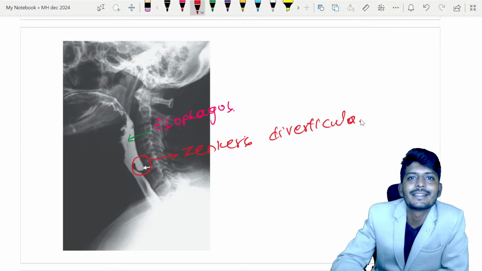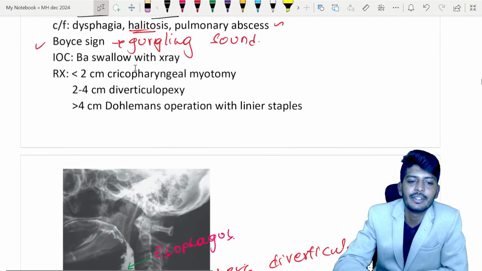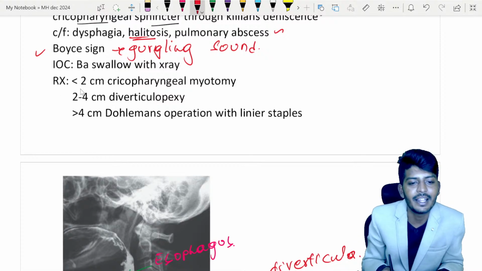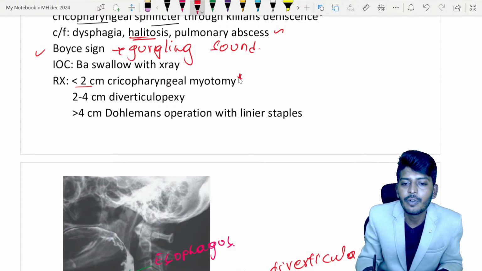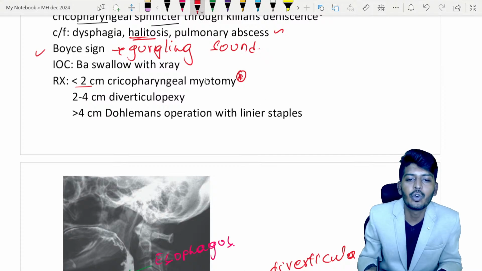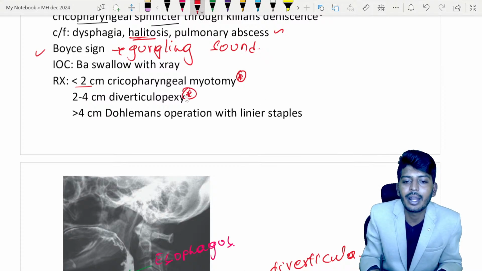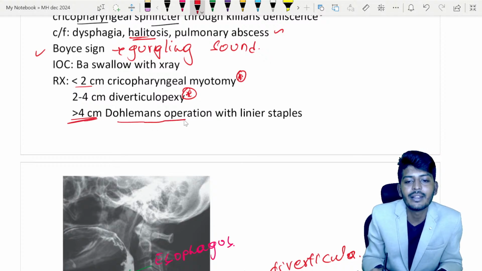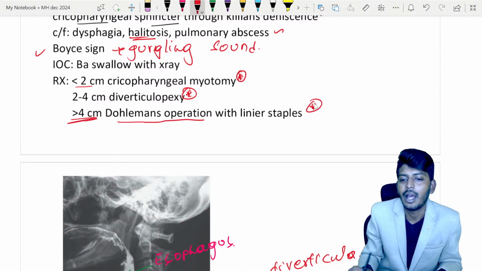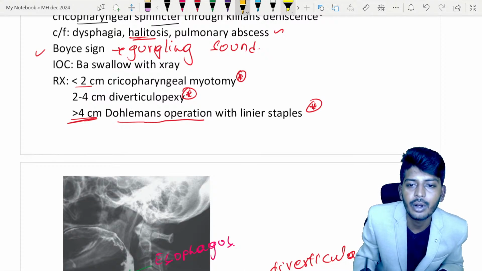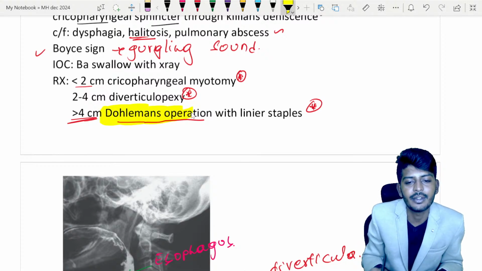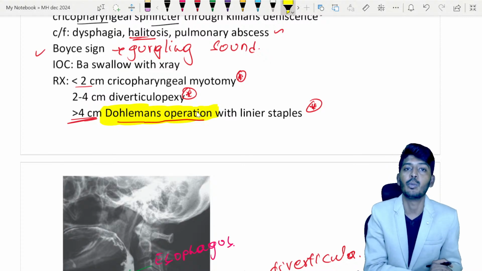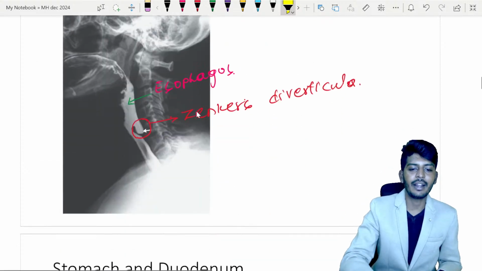Now you look at the size of the diverticula. Based on the size, you do the surgery. If less than 2 centimeter, cricopharyngeal myotomy can be done. 2 to 4 centimeter, repair the diverticula, called diverticulopexy. And more than 4 centimeter, we do a Dolman's operation with linear staples. This becomes a very important point because they'll ask you Dolman operation is done for which disease? It is done for Zenker's diverticula if the diverticula size is more than 4 centimeter.